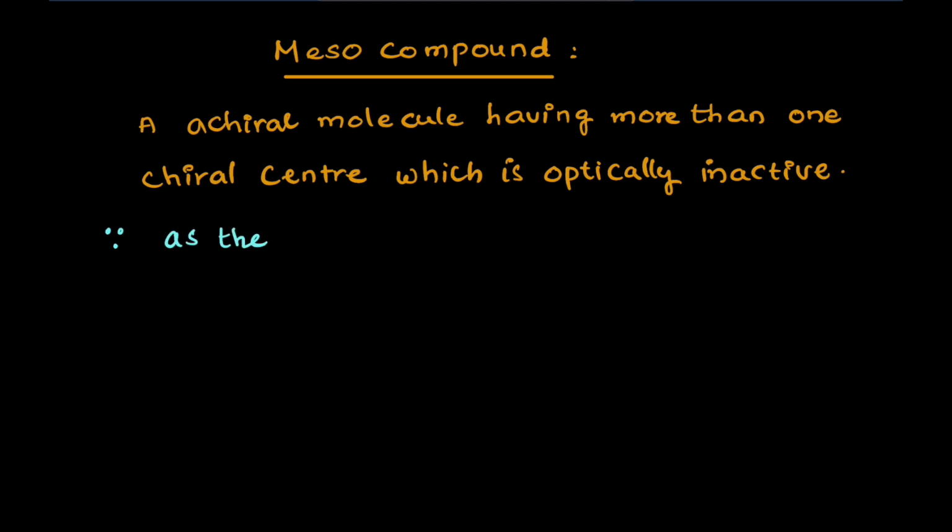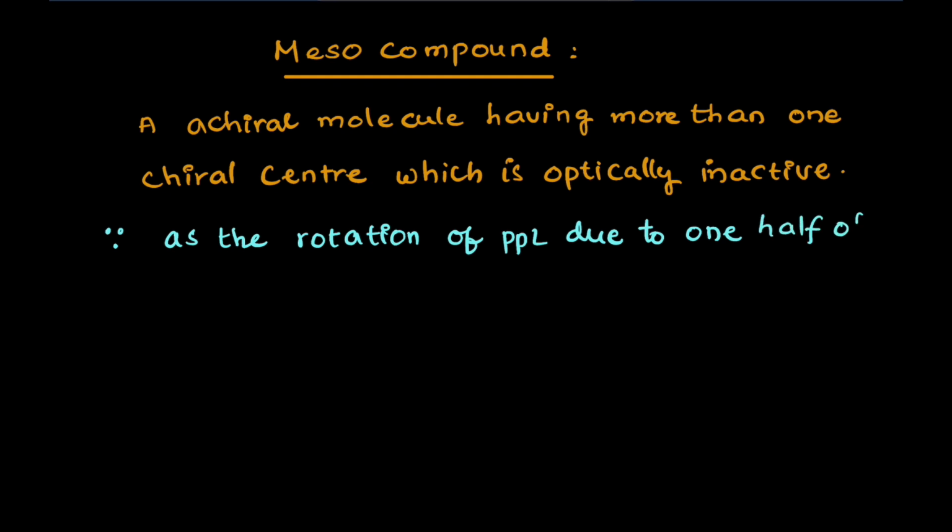So keep in mind, compounds containing chiral centers are not always optically active. They may be inactive also. Therefore, what is the necessary condition? Chirality must be present. It means the phenomenon of a non-superimposable mirror image is required.